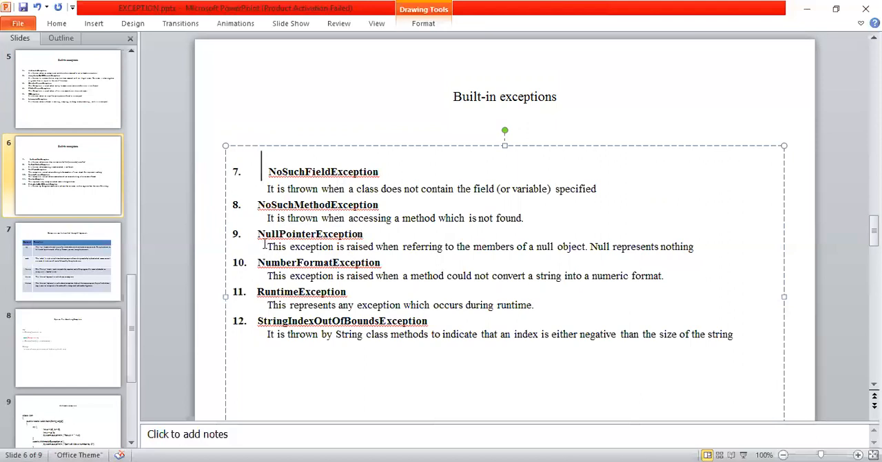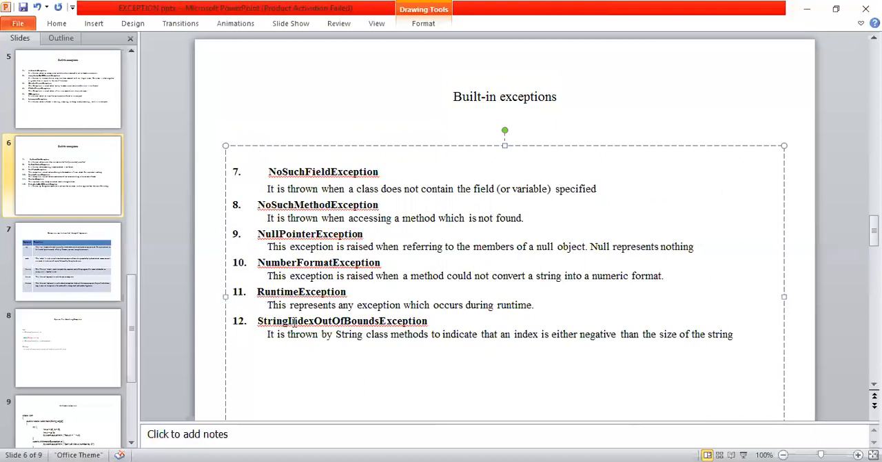The next one is called null pointer exception. The null pointer exception is this type of exception raised when referring to the members of null objects. So the particular object is not created, but we are trying to refer to that object. That is called a null pointer exception. Then number format exception. Here we have a runtime exception.